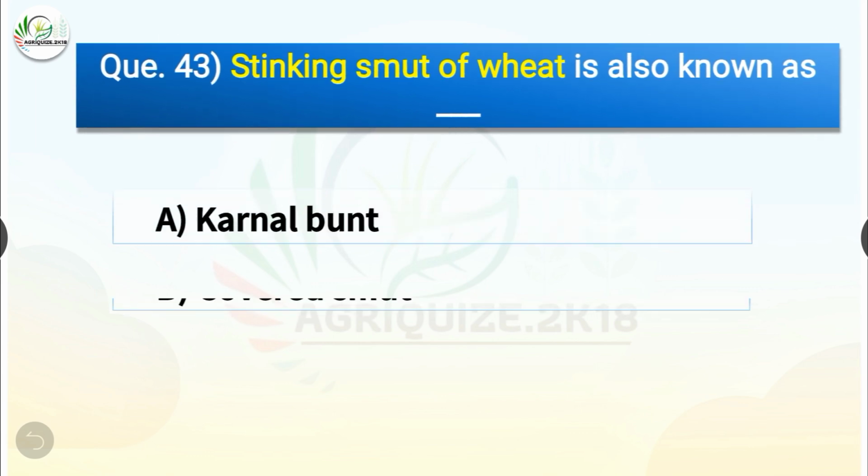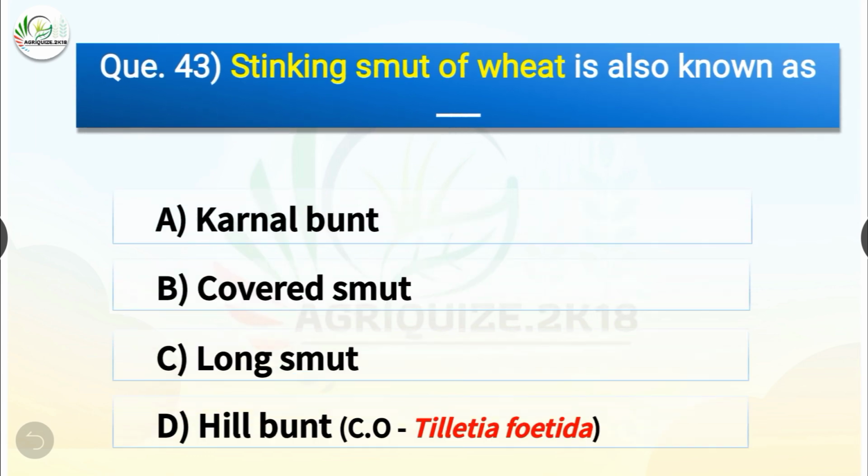Question number 43. Stinking smut of wheat is also known as dash. The options are karnal bunt, covered smut, long smut or hill bunt. The correct answer is option D, hill bunt. So stinking smut of wheat is also known as hill bunt and the causal organism is Tilletia foetida.